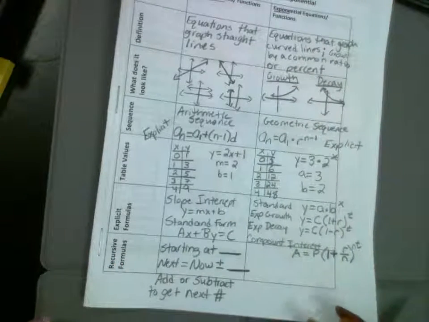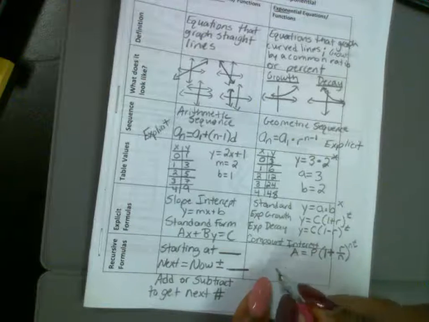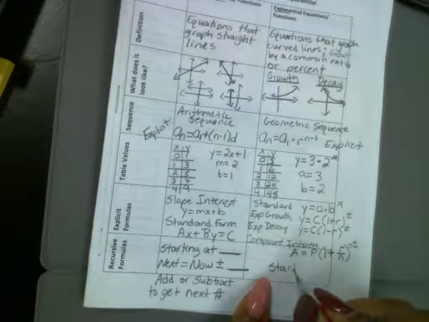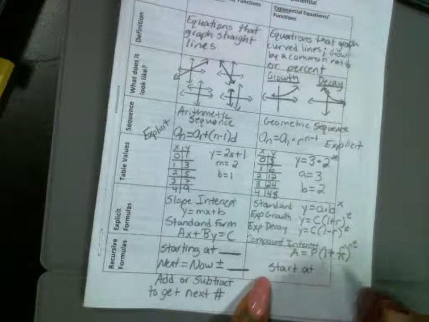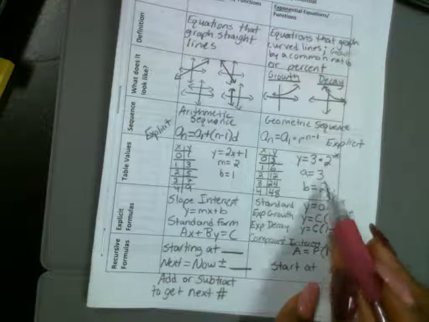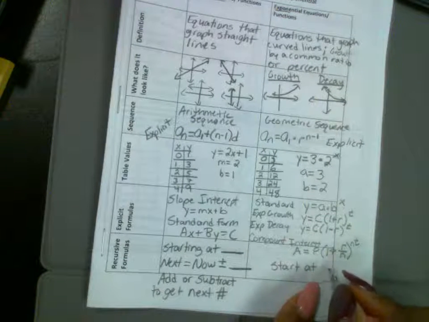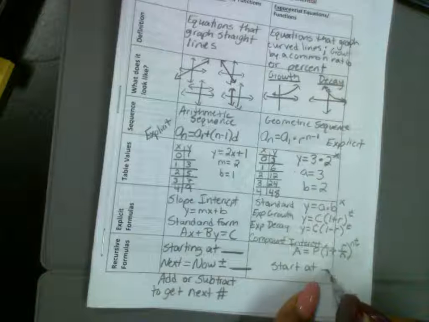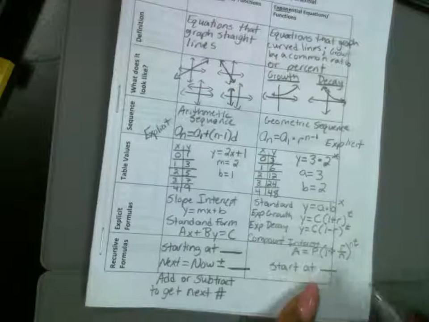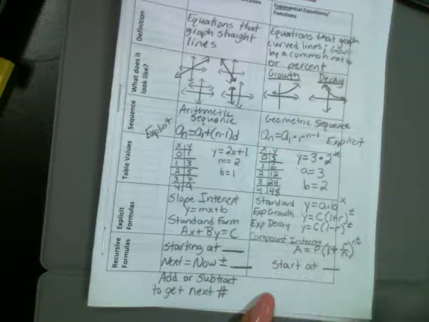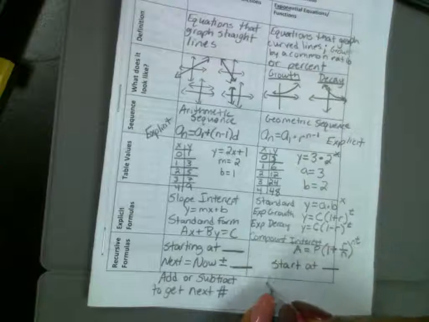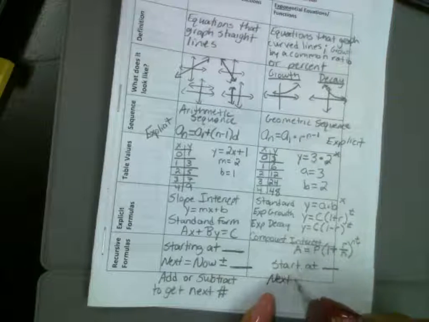Exponential functions, you're going to do starting at, same as over here. You always do your starting at, which is going to be your A. So it could be 3. That's your starting number, whatever your starting number is. And this time, your next is going to be times.